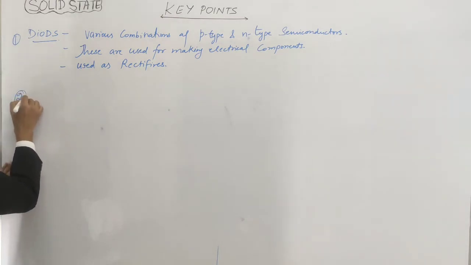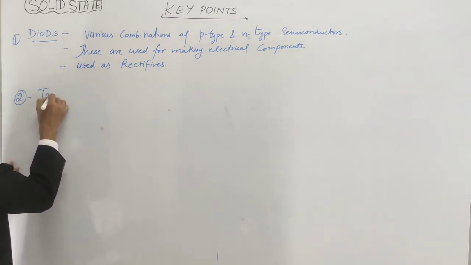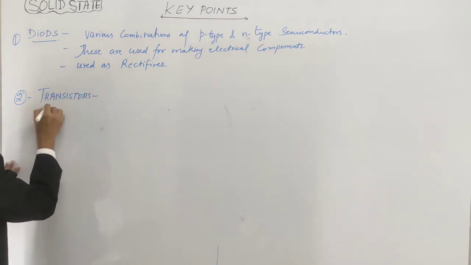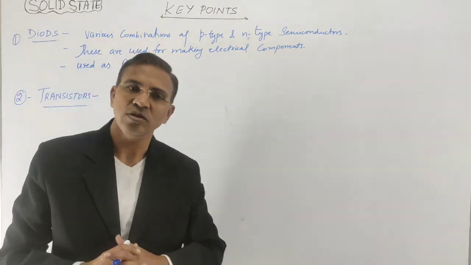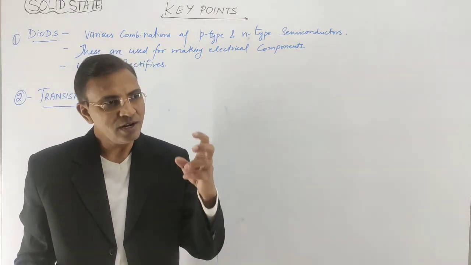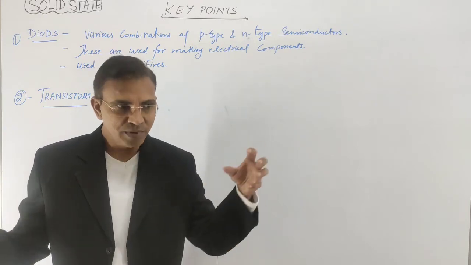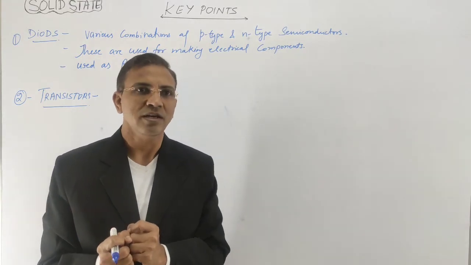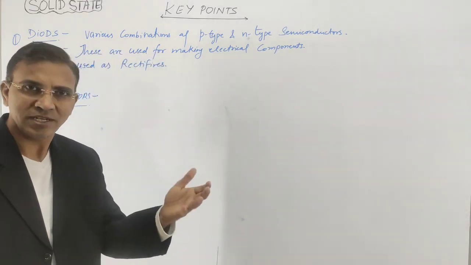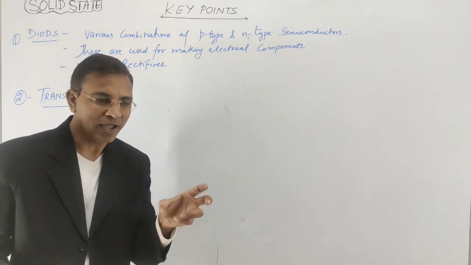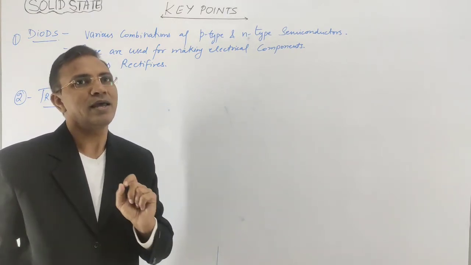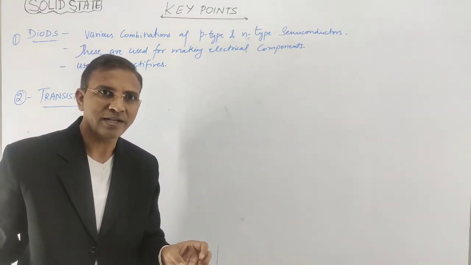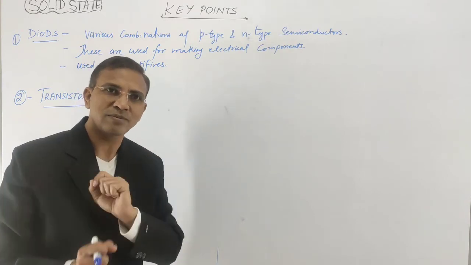Now the second point is transistors. Transistors are actually made by the sandwiching of one layer of one type of semiconductor between two layers of the other type of semiconductor. Right? That is NPN type, two layers of N and one layer of P between. And here it is the PNP type, means a layer of N type sandwiched between P type semiconductor.